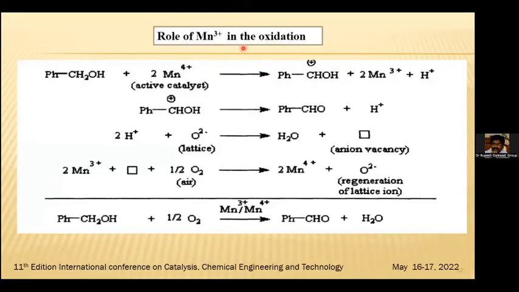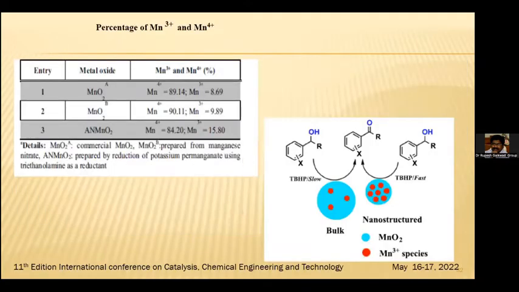So, the role of Mn3+ in oxidations. We can see that the alcohol or phenyl alcohol is there, and the Mn active catalyst is there. Then we find Mn3+ combined with the anion vacancy and oxygen to give us Mn4+. So the role of Mn3+ and Mn4+ becomes very important to understand over here. The percentage of Mn3+ and Mn4+ is variable, and in the case of NMnO2, we found 84.20% Mn4+ and 15.80% Mn3+.